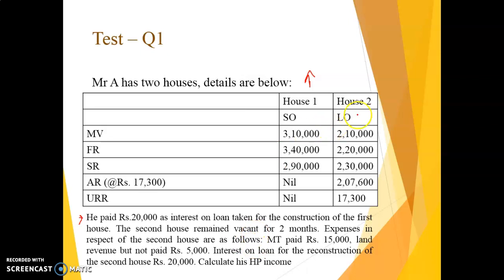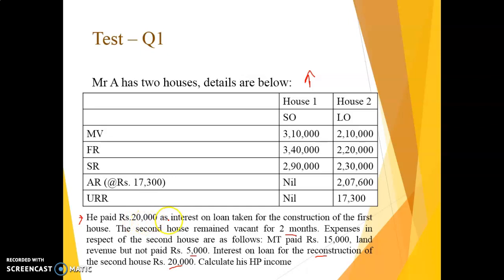Then the second house, the let out one, was vacant for 2 months. Expenses for the second house only: empty rent paid 15,000, rent revenue due but not paid 5,000, and interest on loan for the reconstruction of the second house is rupees 20,000. Whether the loan is for construction, reconstruction, or acquisition, whatever the case, 20,000 in case of let out property is entirely deductible. There is no limit for let out properties, but for self occupied properties there are limits, but in this case it is 20,000.